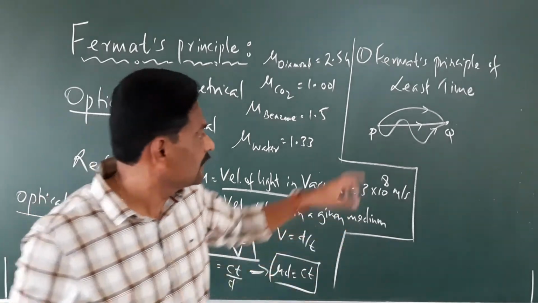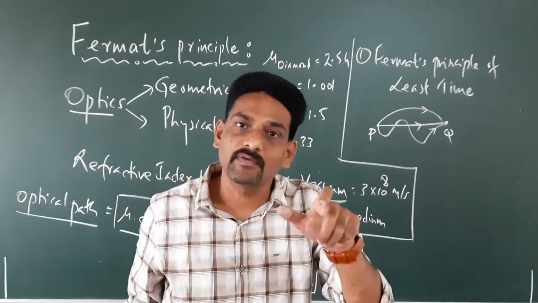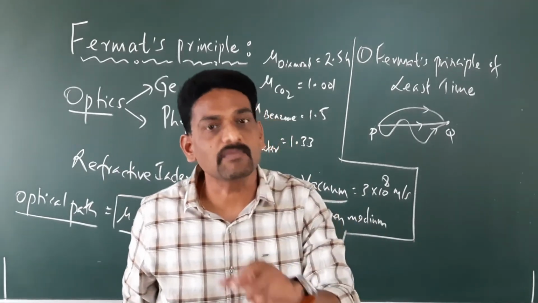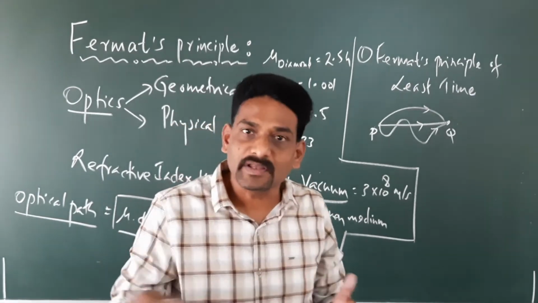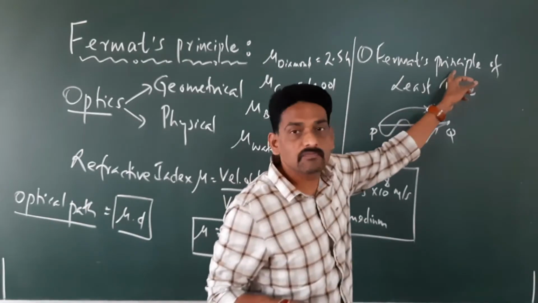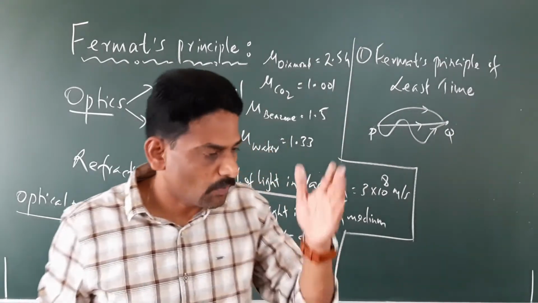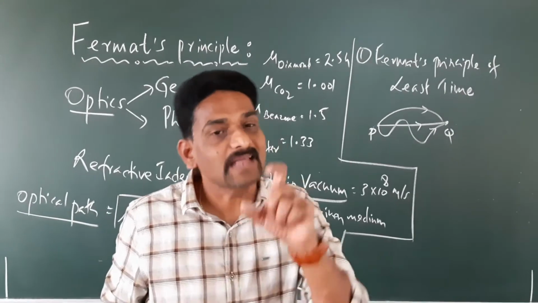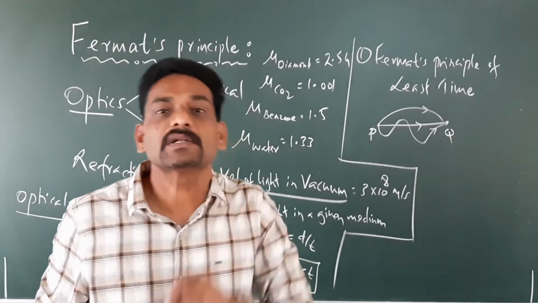So therefore we say light has the property of rectilinear propagation. What is that? Light traveling in a straight line. So according to Fermat's principle of least time, whenever light travels from one point to the other point, it always follows that path which takes the minimum or the least time.